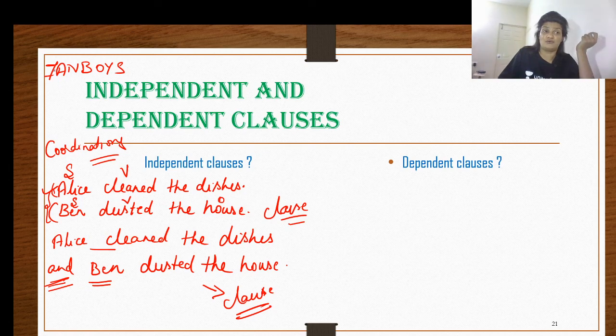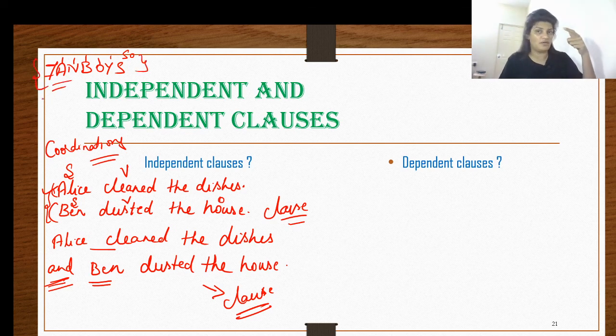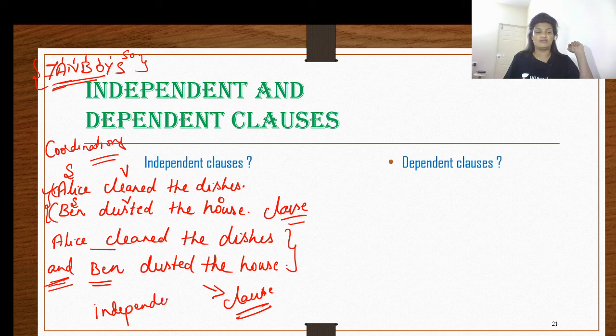F stands for for, A stands for and, N stands for nor, B stands for but, O stands for or, Y for yet, and S for so. So these are your coordinating conjunctions. So when you combine two clauses or two sentences with any one of these conjunctions, then both your clauses are independent.